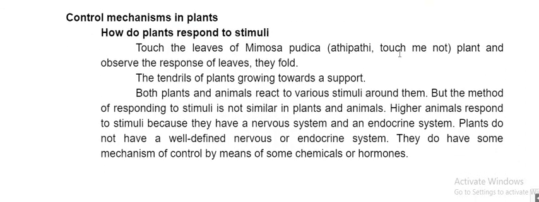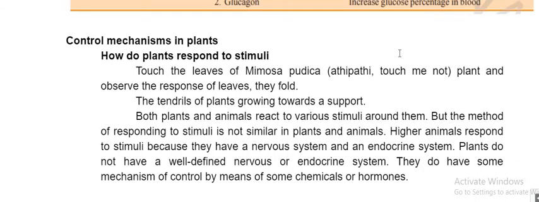Stimuli? Yes, we are responding. See, whenever I beat him, he will shout, he will get up, he will do something. This is called stimuli. Yes or no? You will give a response. We can see the response more in animals. If you take a stone and hit the dog, it will run, shout, bark. Next time onwards, whenever it sees you, it will bark at you. So this is called a response to the stimuli.